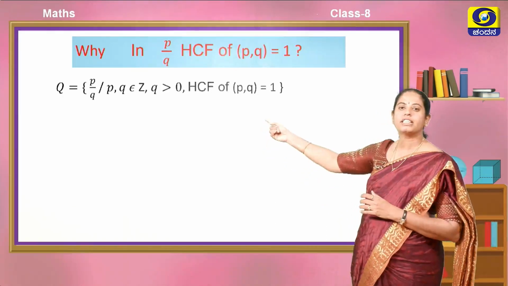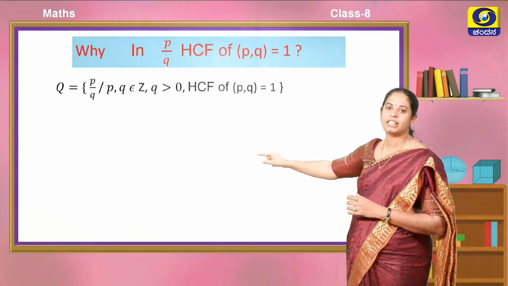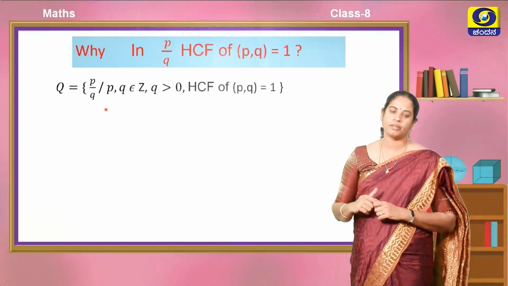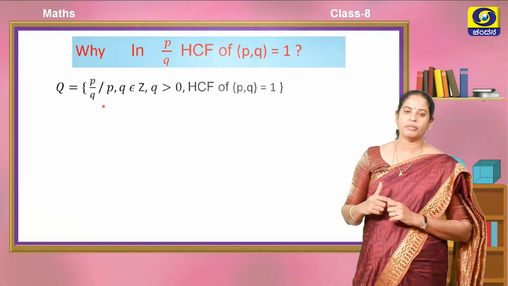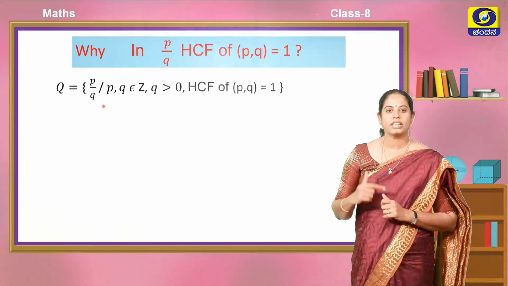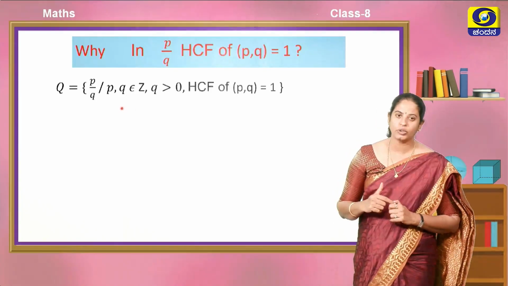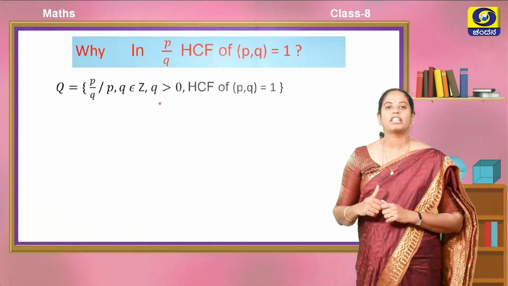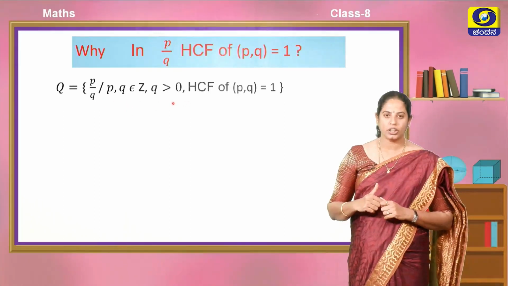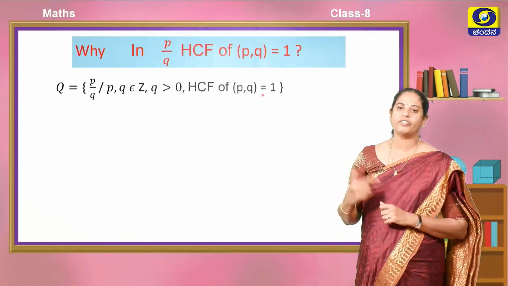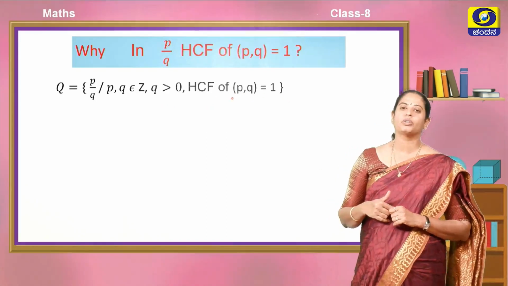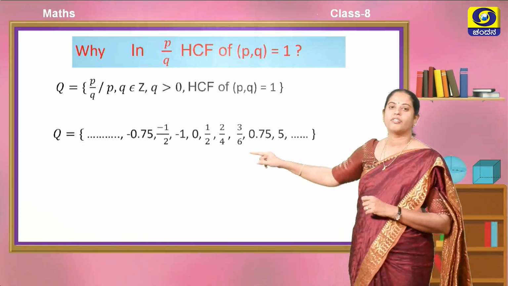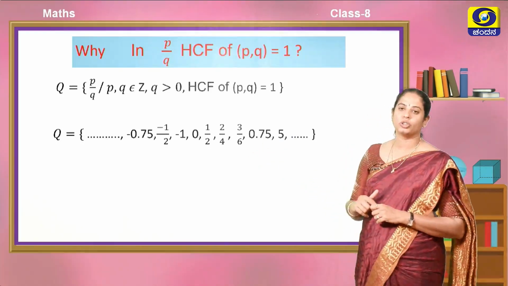Now, let us express this by listing the numbers, children. Q means the set of rational numbers. The set of rational numbers includes the numbers which are in the form of p by q, where p and q are integers. Q must be greater than 0, or another way we can say the HCF of p and q should be equal to 1. See, why should the HCF of p and q be 1?